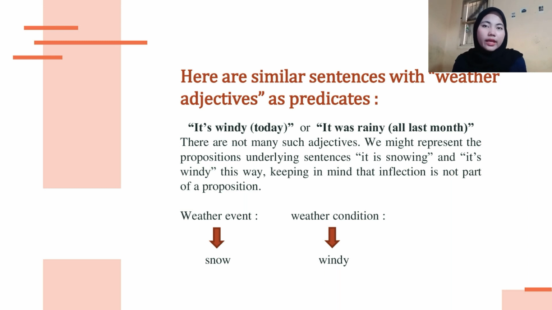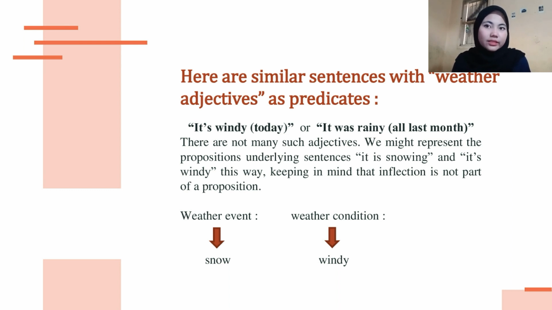Next, there are similar sentences with weather adjectives as predicates, for example, it's windy today, or it was rainy all last month. There are not many such adjectives.